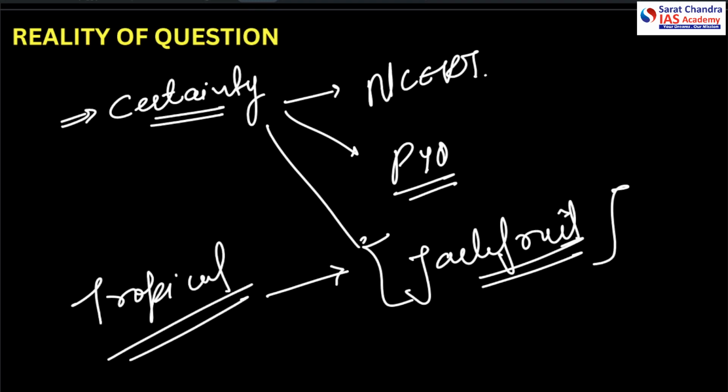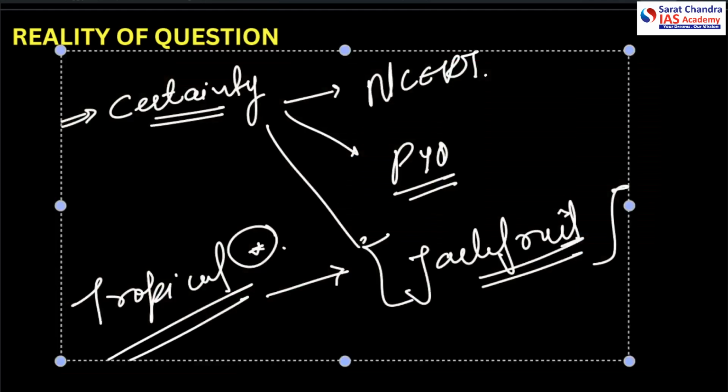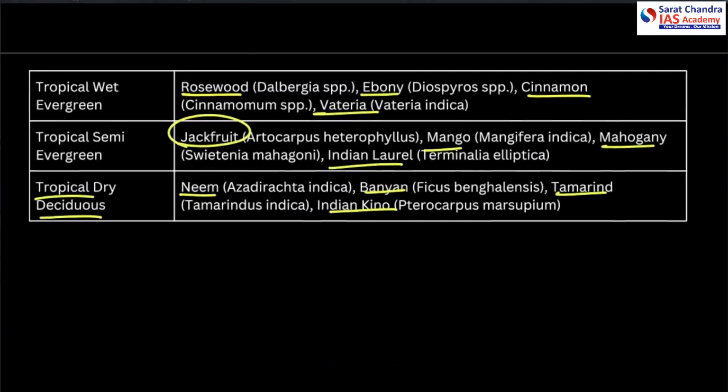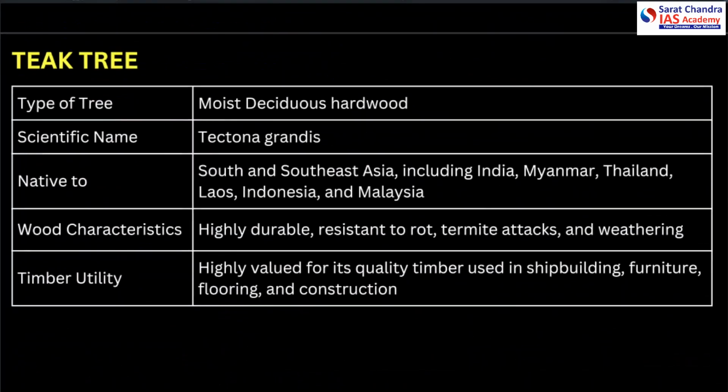This is a fresh question with some fresh information. So if you would have read this type of forest and the trees often found in these forests, then you may have had an idea about the sort of information that the question was seeking.